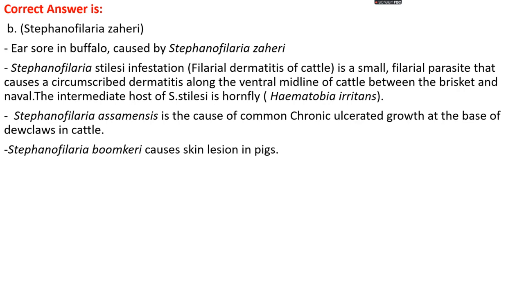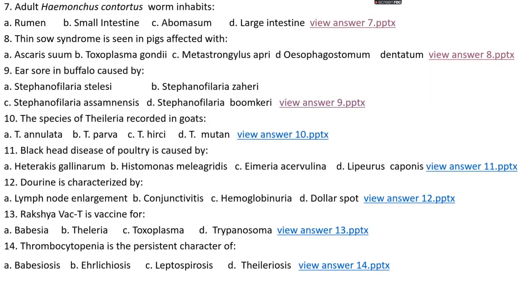The intermediate host of Filaria stilesi is the horn fly, Haematobia irritans. While Staphylococcus assamensis is the cause of common chronic ulcerated growth which occurs at the base of the dew claw in cattle. While Staphylococcus bunkeri causes skin lesions in pigs.